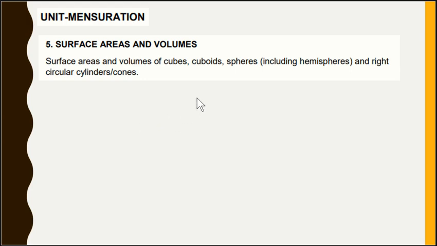We have already covered this chapter. In this mensuration unit, this chapter carries 9 marks, where 22.5% is the weightage given to surface areas and volumes in the second term.